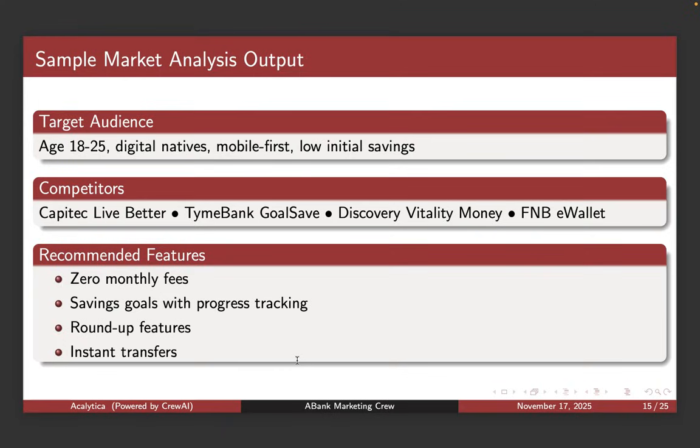Remember, our bank is just a hypothetical bank that we came up with. Recommended features would be things like zero monthly fees and savings goals. This is a sample output, but very simplified and high level.